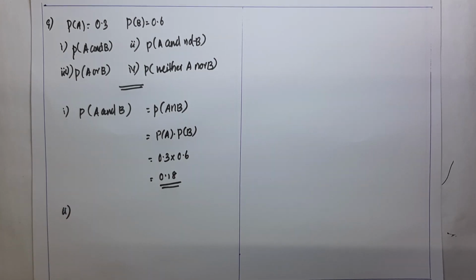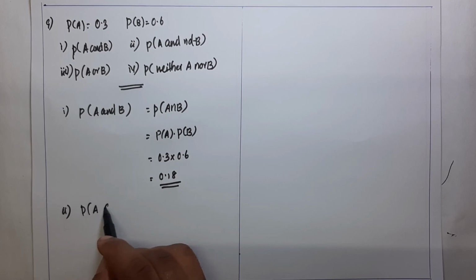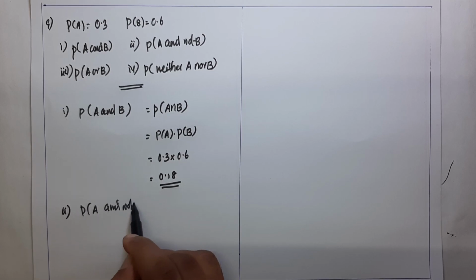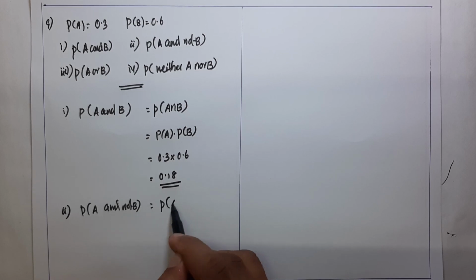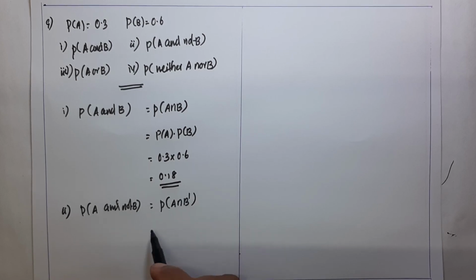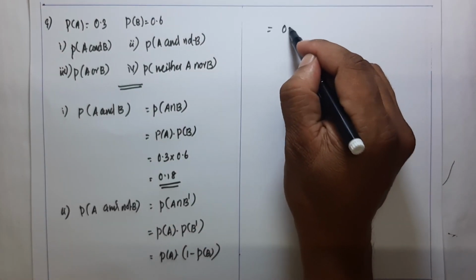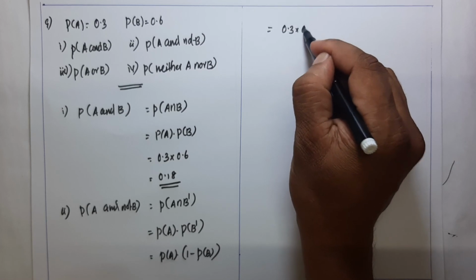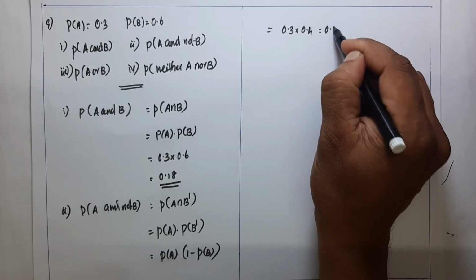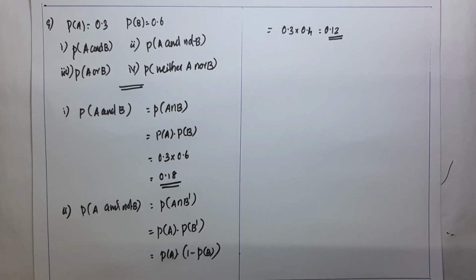Okay, next question is P of A and not B. P of A and not B is equal to P of A intersection B complement. Since they are independent, it can be expressed as P of A into P of B complement, that is P of A into 1 minus P of B. P of A is 0.3 into 1 minus 0.6, which is 0.4, equal to 0.12.